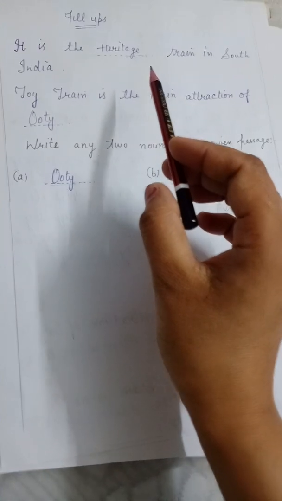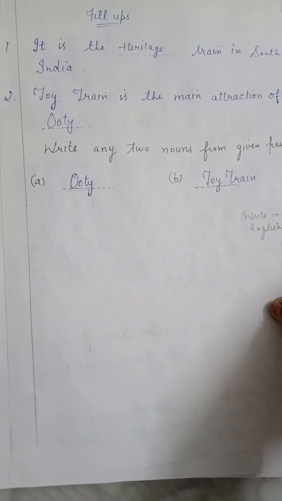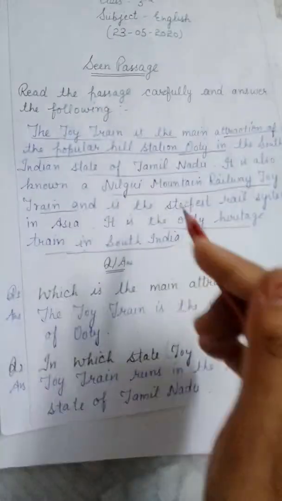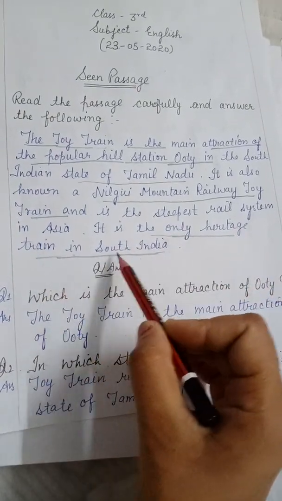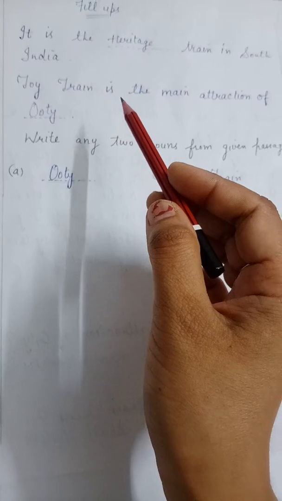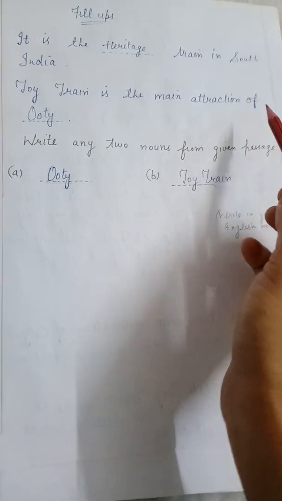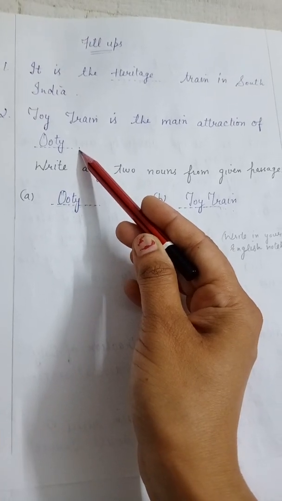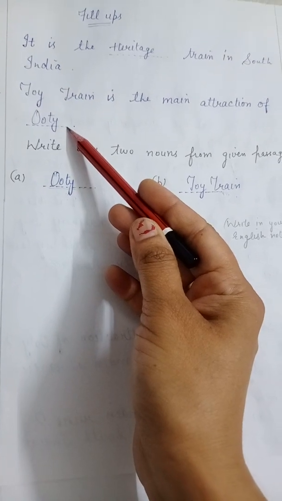It is the dash train in South India. It is the heritage train in South India. It is the only heritage train in South India. Come to the next. Toy train is the main attraction of dash. Ooty, as we all know.